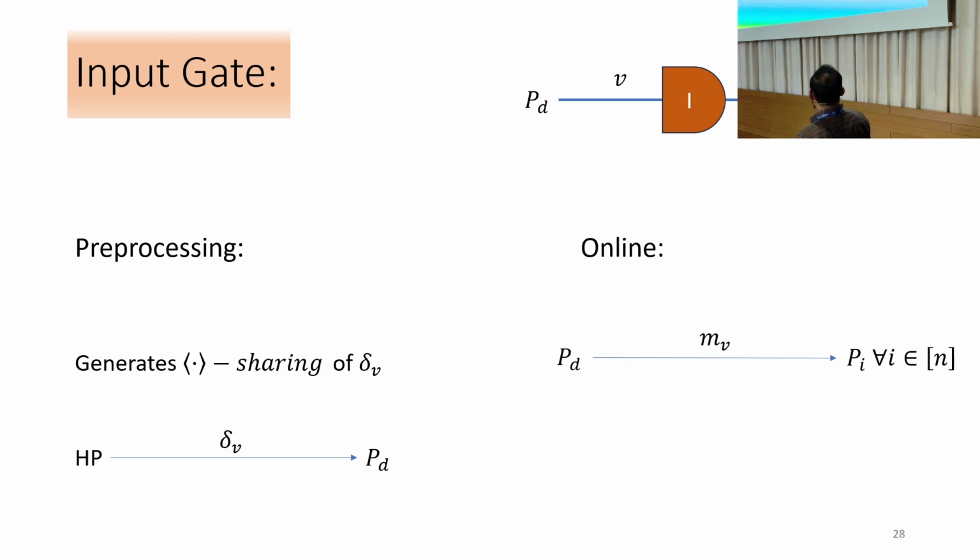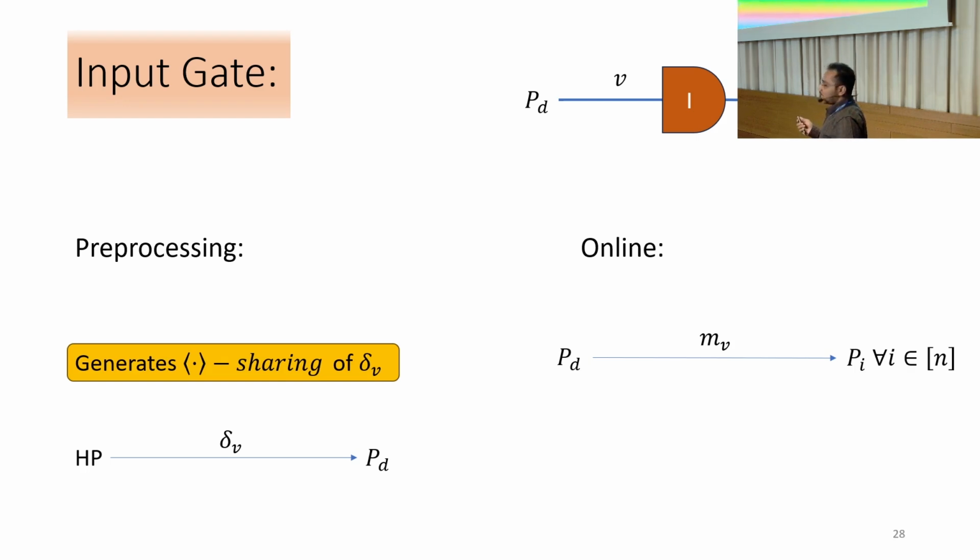Then the dealer can locally compute the mask value, that is m_v, which is v plus delta v, and send it to all the parties. So this is the main sharing semantic that we need to maintain. The only thing left is how to perform this authenticated additive sharing of the random value. We will discuss that at the end.